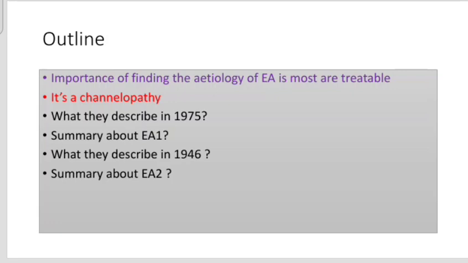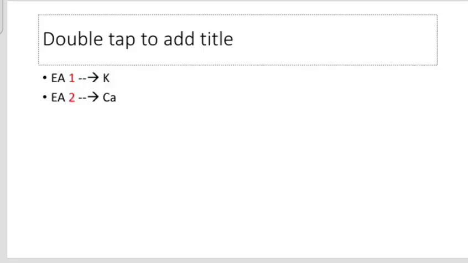How to remember which one belongs to which? There's an easy way to remember. Potassium is 1 plus, calcium is 2 plus. So I remember it as episodic ataxia type 1, potassium. Episodic ataxia type 2, calcium. Because potassium is 1 plus, calcium is 2 plus. I think it's an easy way to remember for anyone.